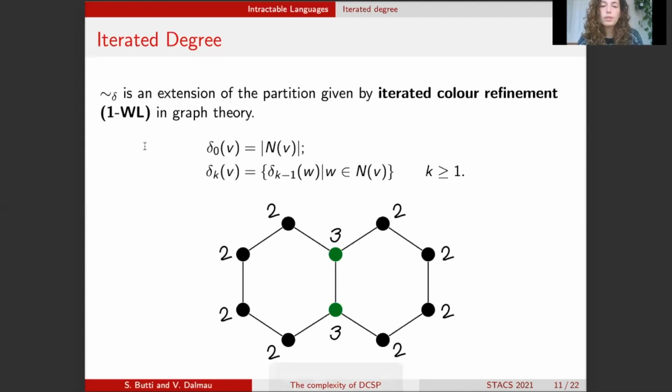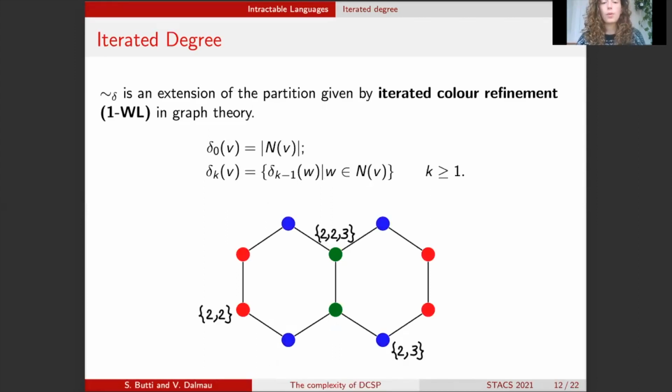This is very simple. The 0th degree of a vertex is defined to be its degree, so the size of its neighborhood. And then for any k greater than 0, the kth degree of a vertex is just the multiset of (k-1)th degrees of its neighbors. So for example, here I have a graph. Every vertex has degree 2, except for these 2 vertices here, which have 3 neighbors, so they have degree 3.